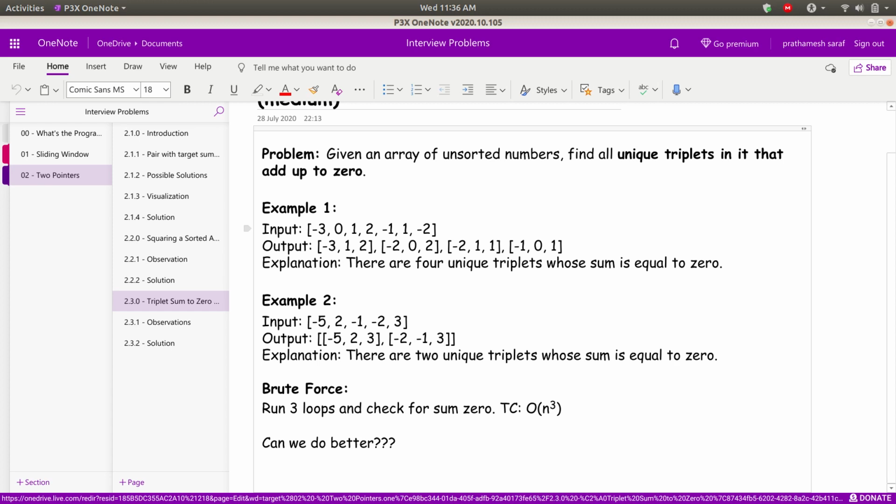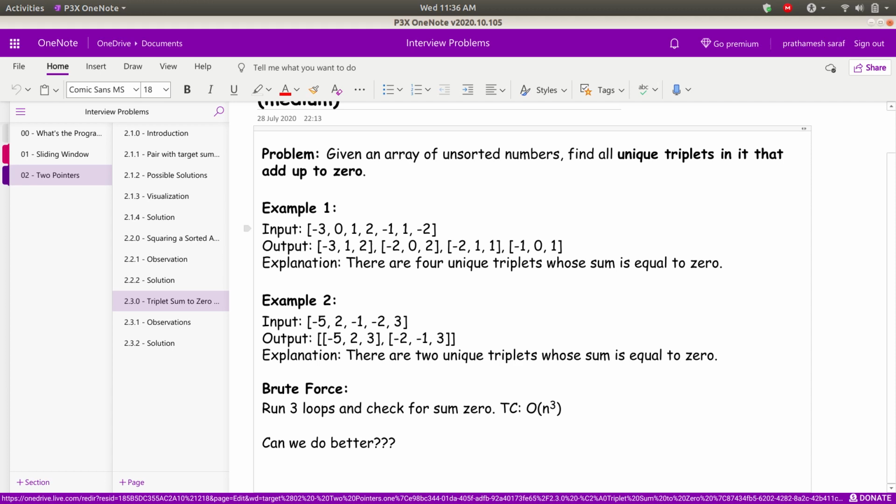Okay, so let's see how we can solve this problem. Always we can first come up with a brute force solution. The brute force solution is a pretty simple one. You can just run three loops, form the triplets, and for each triplet check whether the sum is equal to 0. You need to put some additional validation to check whether those are unique triplets or not. Overall a brute force solution will be O of n cube, and obviously this type of solution won't be accepted by the interviewer.